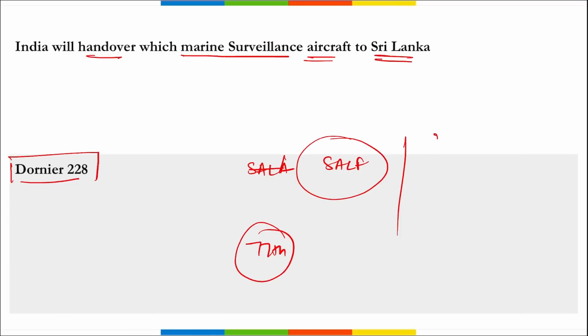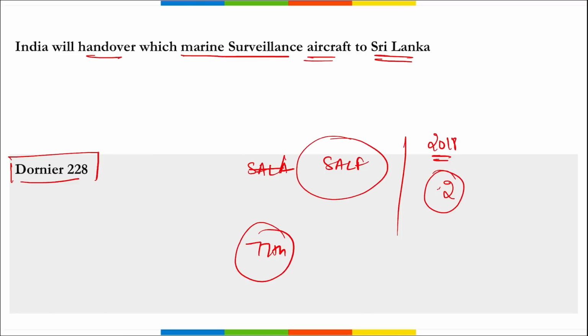Then remember, in 2018, Sri Lanka requested India for 2 Dornier reconnaissance aircraft to enhance the maritime surveillance capabilities of Sri Lanka. Following the request, India decided to provide the Dornier 228, which was a part of the Indian Navy's fleet, free of cost for a span of 2 years. In 2022, India handed over the first Dornier maritime surveillance aircraft. That first one was returned to India after 1 year for maintenance. And now the second Dornier 228 marine surveillance aircraft was provided to Sri Lanka.